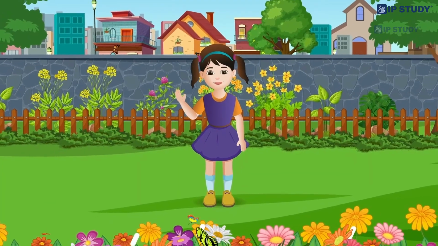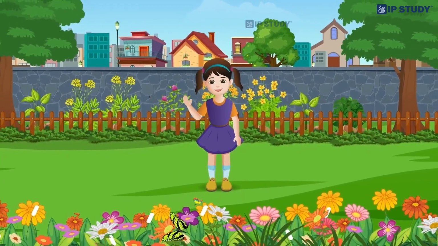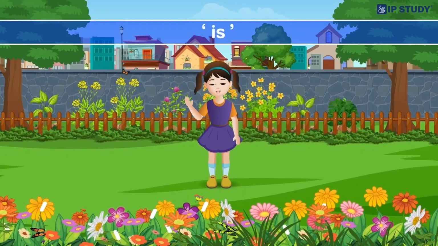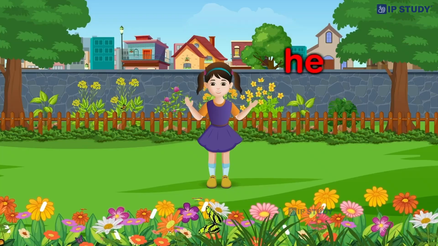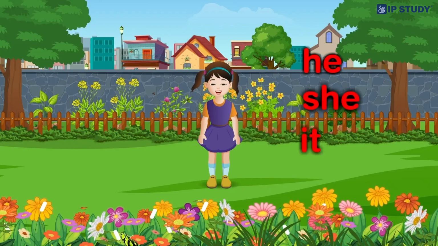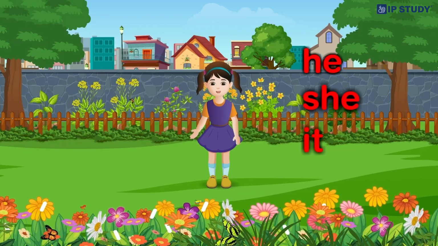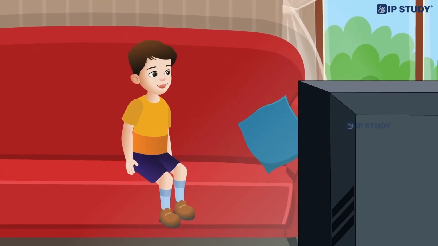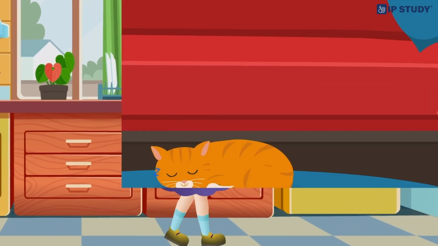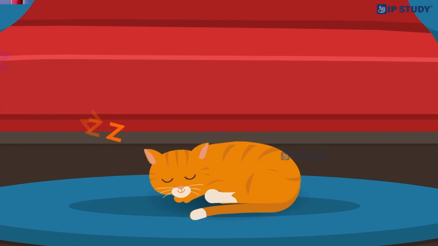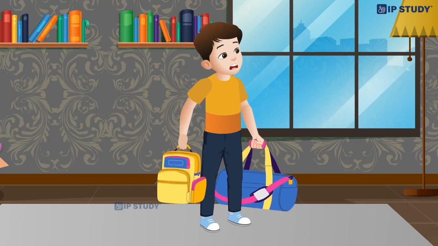When we want to talk about one person, animal or thing, we use is. The verb is used with he, she, it and singular nouns. Examples: he is a boy, she is a girl, it is a cat. Raj is eating. The bag is heavy.